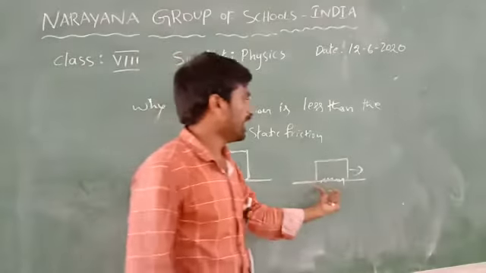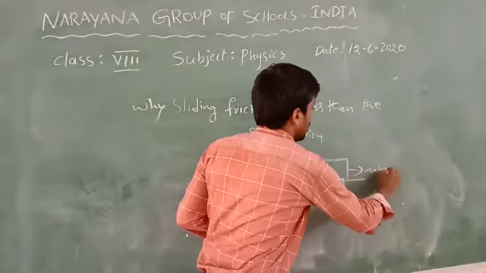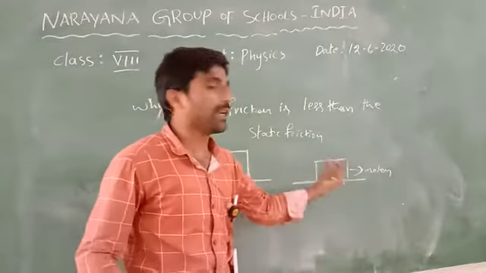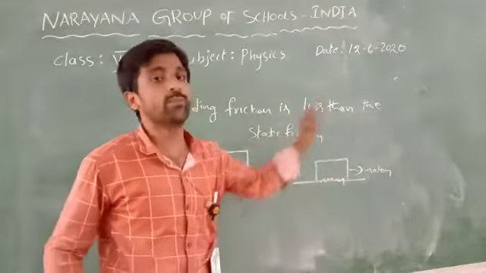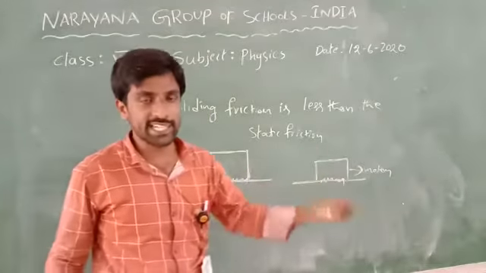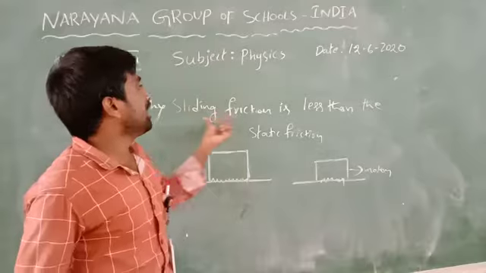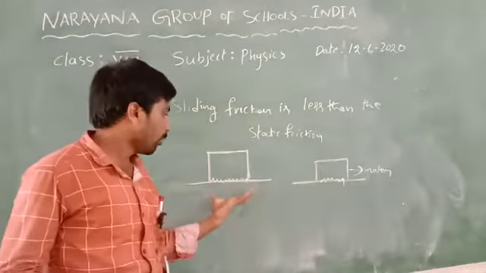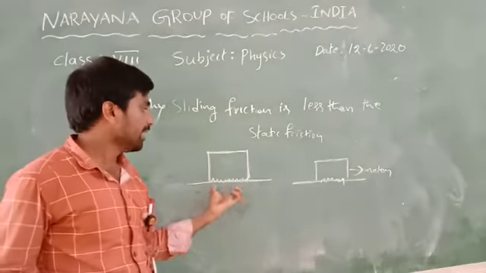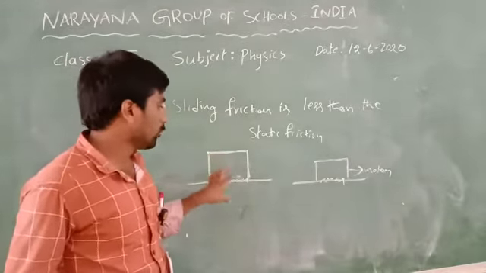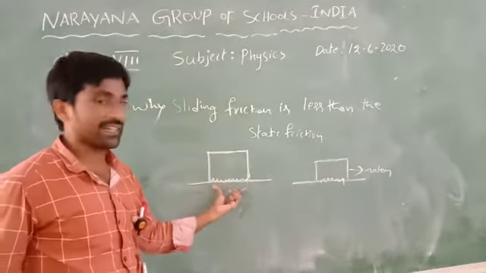If the body is in motion, less force is required, since there is no need to break the interlockings, as the body is already in motion. Hence we can say that sliding friction is less than the static friction. Here the body is static, so more force is required to break down the interlockings.